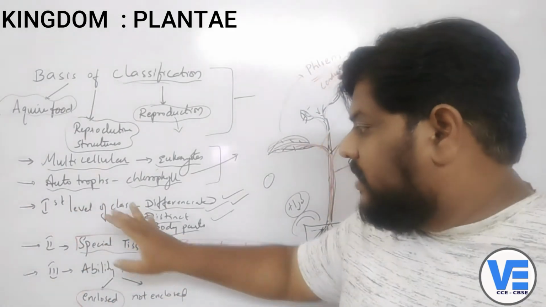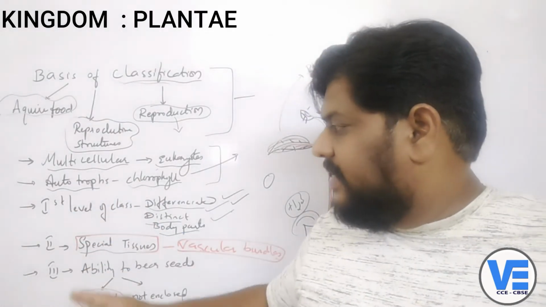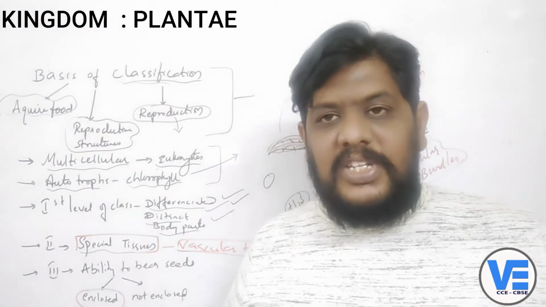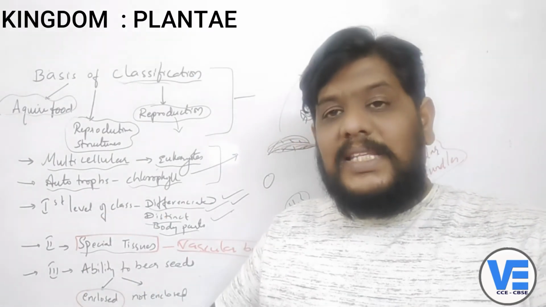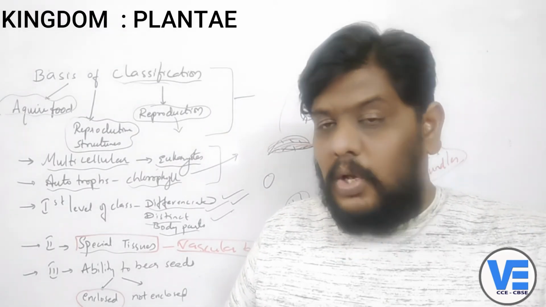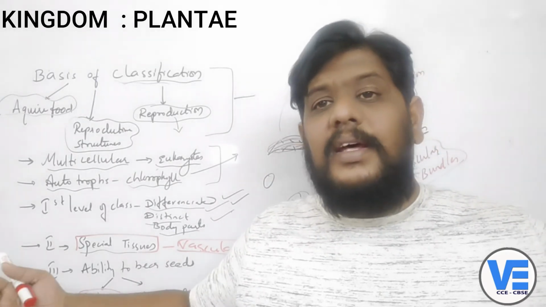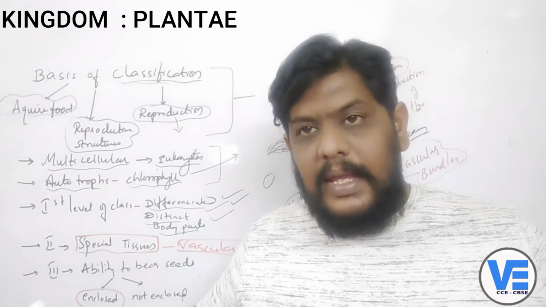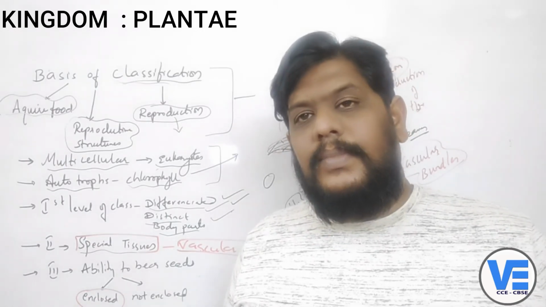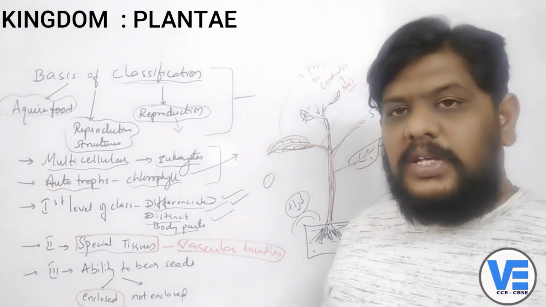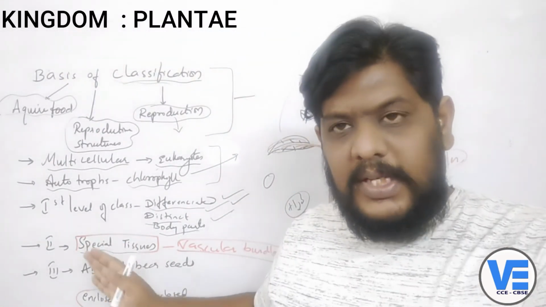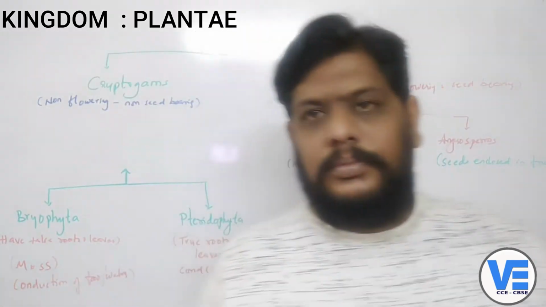But these three levels of classification are about classifying plants into different groups within the kingdom Plantae. So that is the basis of the classification. I hope you understood this one. Shall we go to the next point?